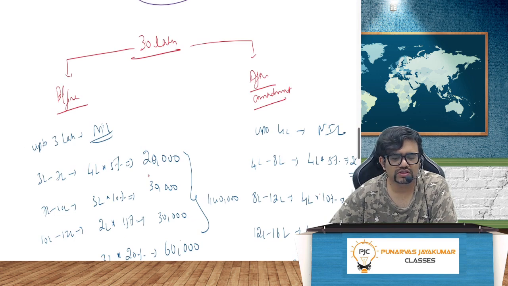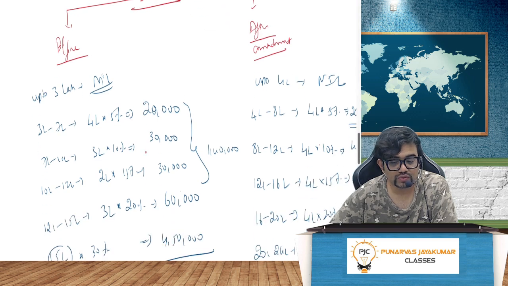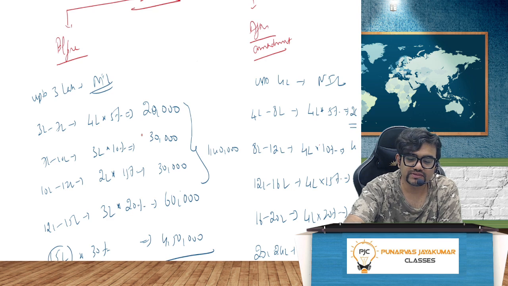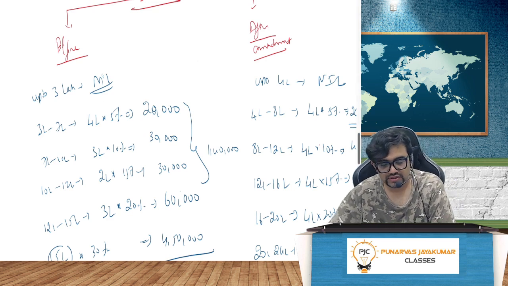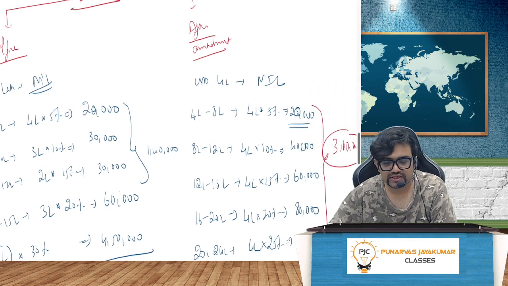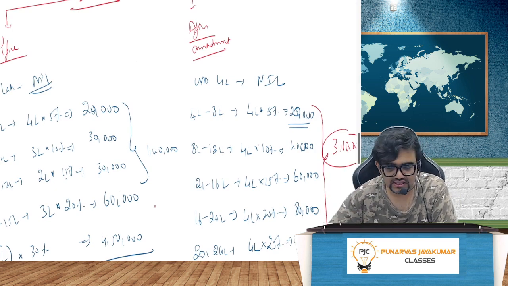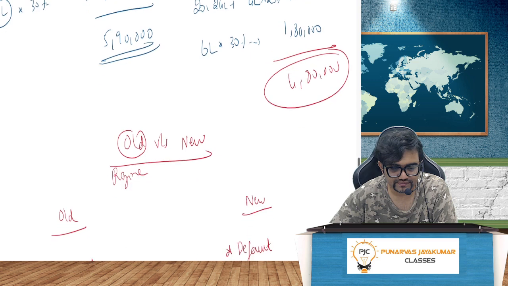And of course, we saw the tax rates. We understood the old tax rates, new tax rates, etc. And in the new, what is the change? It's very easy now. Up to 4, 4 to 8, 8 to 12, 12 to 16, 16 to 20, 20 to 24. And it's become very simple, honestly speaking. So then it becomes 5%, 10%, 15%, 20%, 25%. Again, 5% increase. So that's how it is.